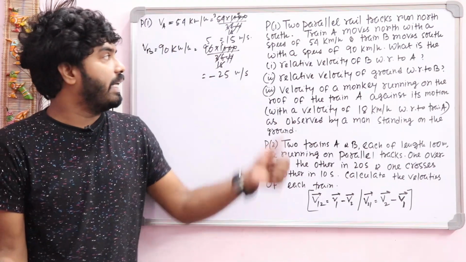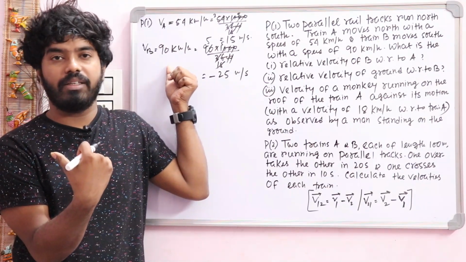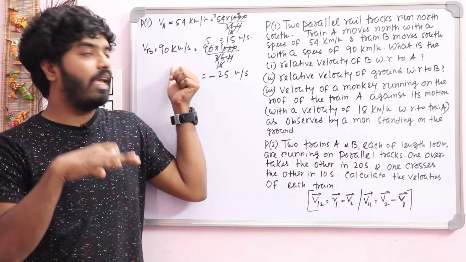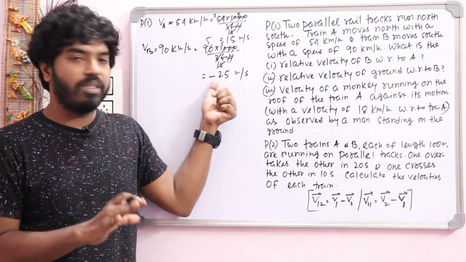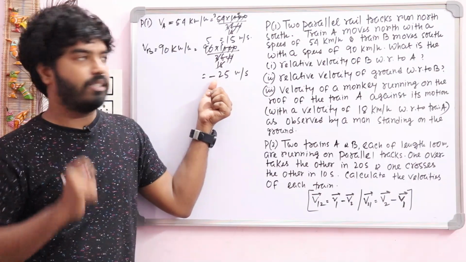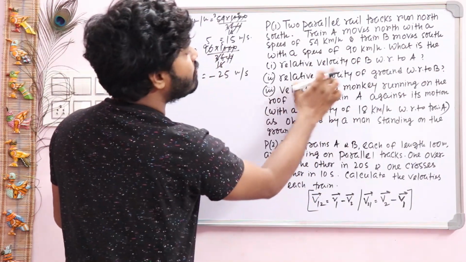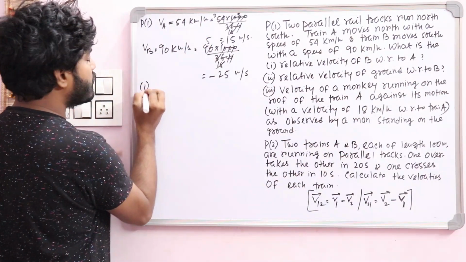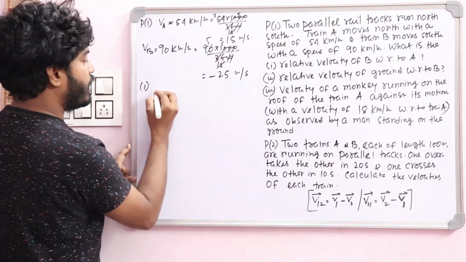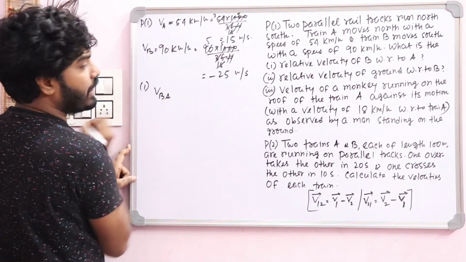Okay, but here, you just think, this answer will be negative. Why? Because here train B is in the exactly opposite direction of train A. When train A and train B are along the same direction, in that case we can write this as plus 25, mind it. Now here you have to find out the relative velocity of B with respect to A. So how to represent it? Relative velocity of B, that is VB, with respect to A, that is VBA.